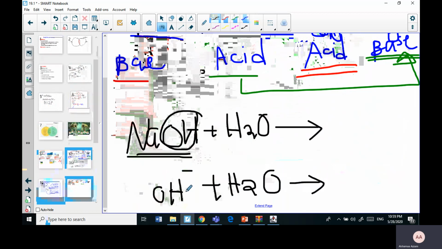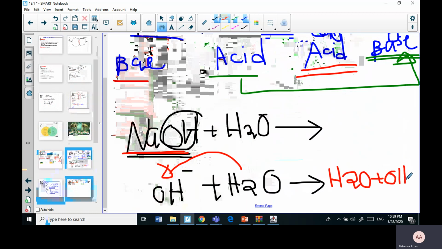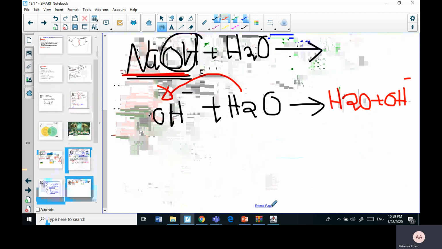The hydroxyl group has electrons and can take a proton. So this is going to be a proton acceptor, and the H and OH give us H2O. And the water is the thing that gives us an OH minus. Nobody will ask you to write this equation, but in case you needed it.